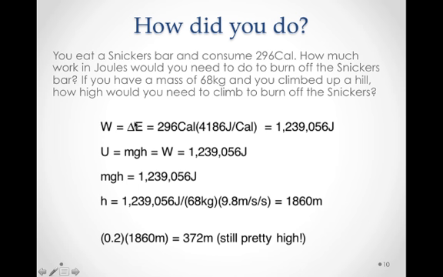So how did he do here? It's kind of alarming, really, right? We recall that work causes a change in energy here, and so the 296 calories, the first thing is we could see how much work that was. 296 calories times the 4,186 joules per calorie is a total amount of 1,239,056 joules. It seems too big.